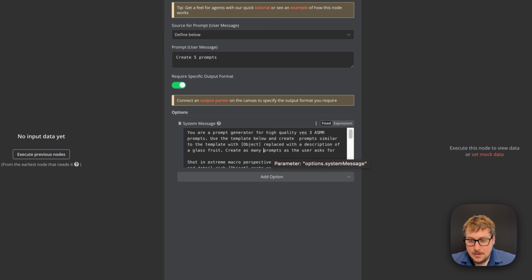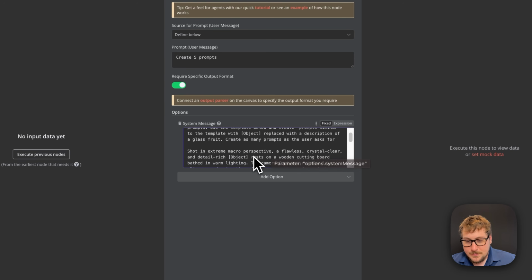And the main reason we're doing it with this one AI agent is because all 5 outputs, we don't want it to come up with like apple, banana. If we do each prompt one by one, there is a chance that it is going to overlap with the other ones because it doesn't remember making the other ones. But because we're creating all 5 in the same, we should be good.